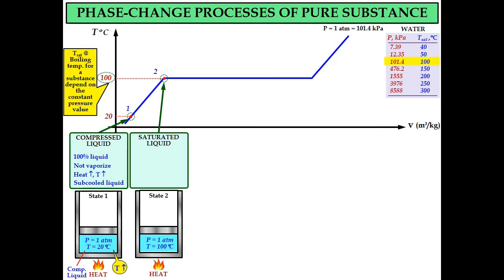This phase we call the saturated liquid phase, where in terms of phase it is still 100% liquid. However, at this condition, the liquid is about to vaporize. If we add more heat, some liquid will vaporize, or some liquid will change into vapor.